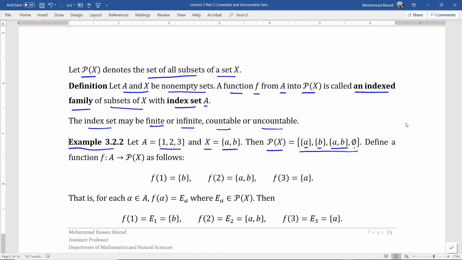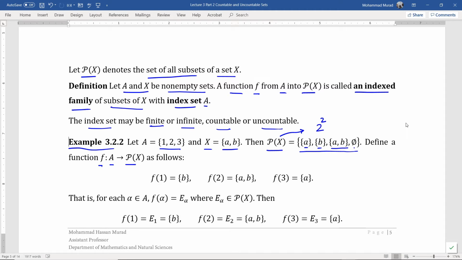So if we have 2 elements in the set X, its power set must contain 2 to the 2, namely 4 elements.